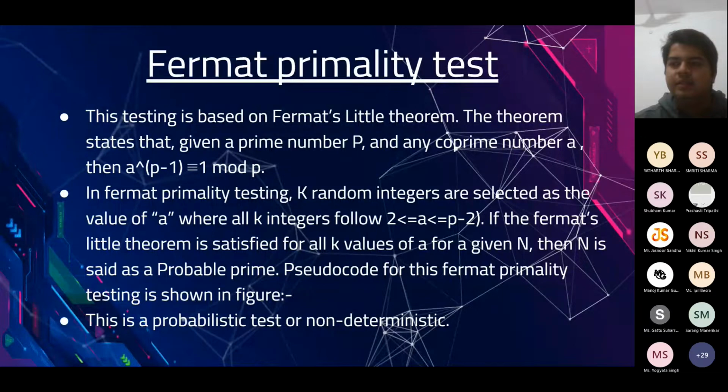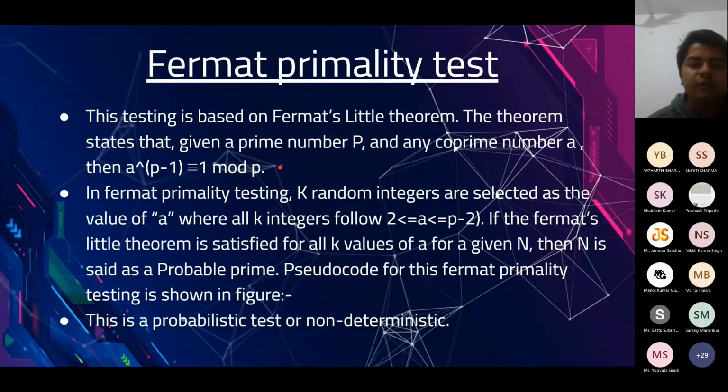Now, this always holds true when p is prime, and there are very rare composite numbers which, if you place them at p, will satisfy this equation. So what we can do is, let's say we have a number n. I can pick several different a's which are co-prime to it, and check if this condition holds true or not. Even if for one a we find that this condition doesn't hold true, we can say for sure that the number is not a prime number because it's not following Fermat's little theorem.